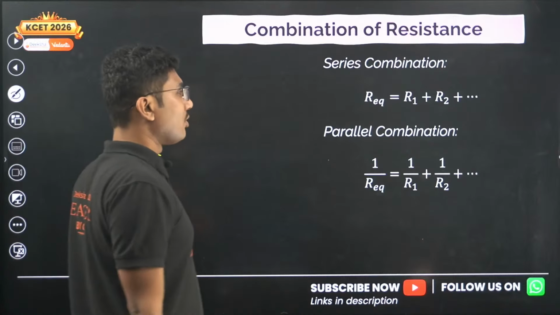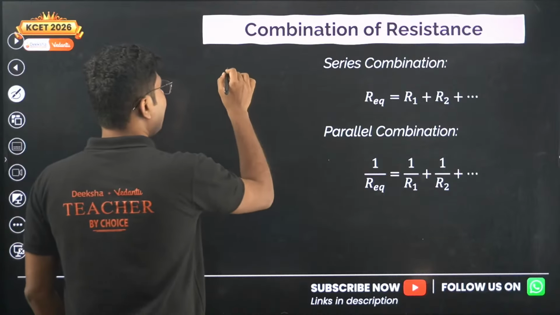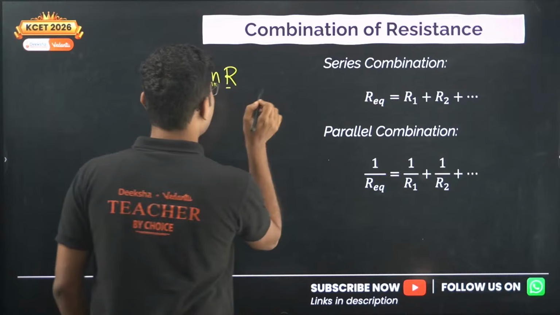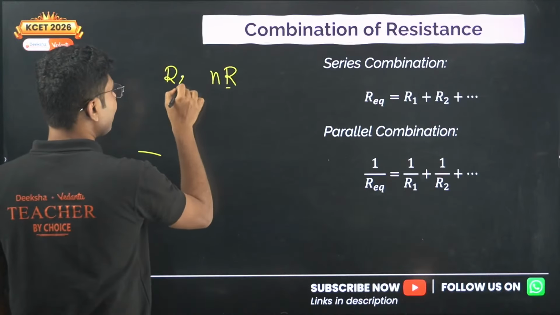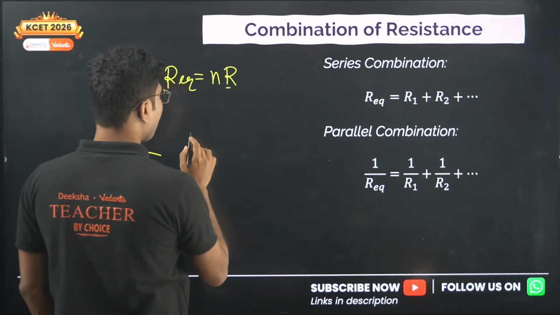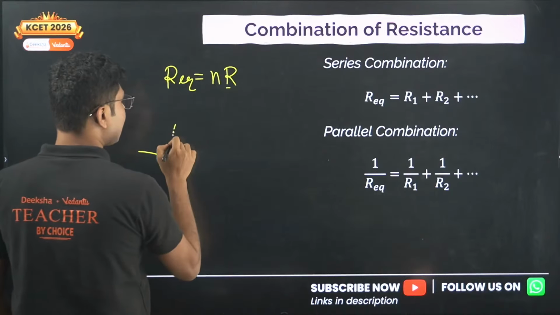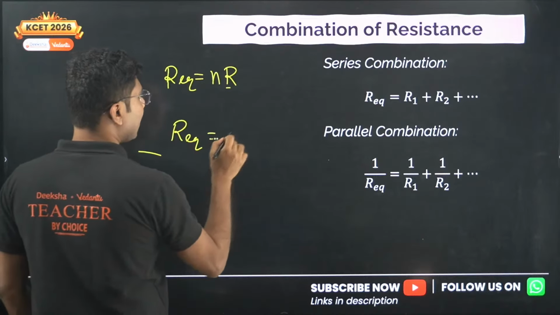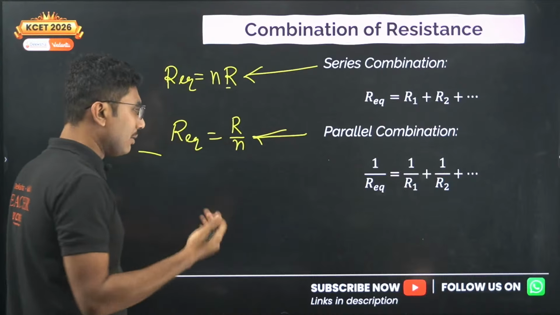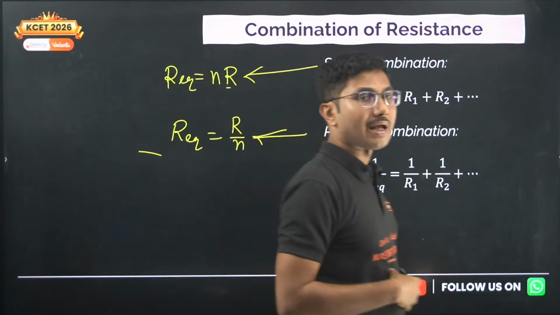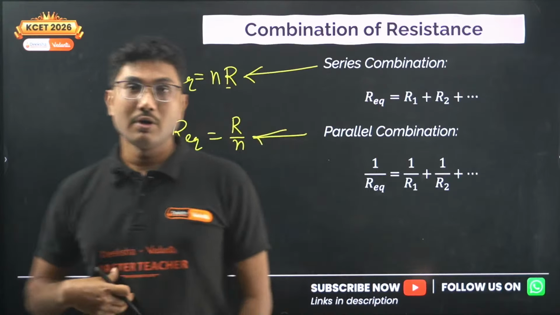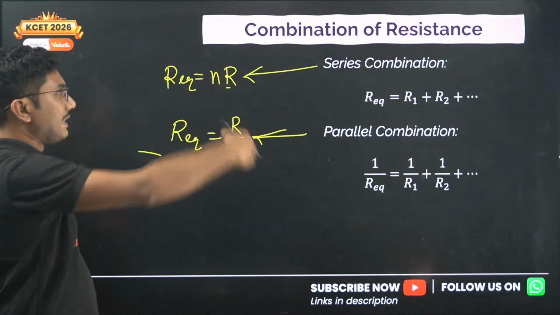But few things I want to tell you. If n number of resistances having equal resistance R are connected in series, then R equivalent becomes N into R. And if n number of equal resistances are connected in parallel, then it becomes R upon N. Okay, this is this, this is this. So n number of resistances, each having the same resistance, then the equivalent resistance becomes R upon N for parallel, and for series N into R.